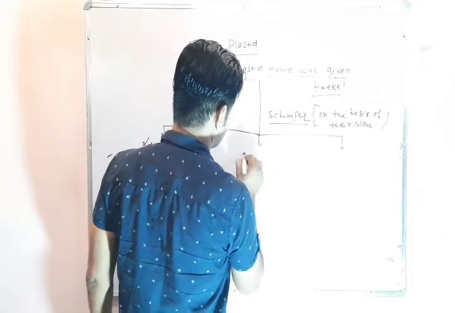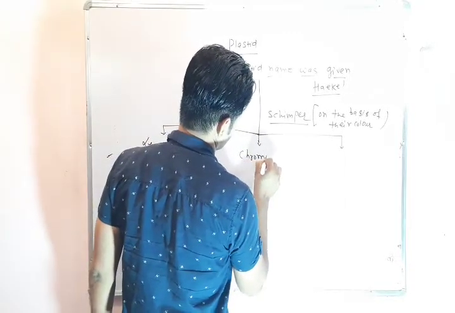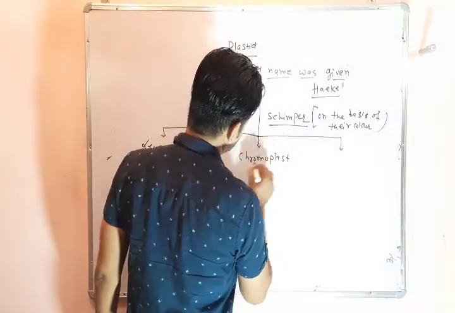Another is chromoplast. Chromo means color.